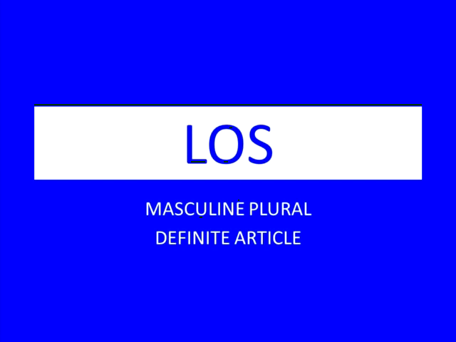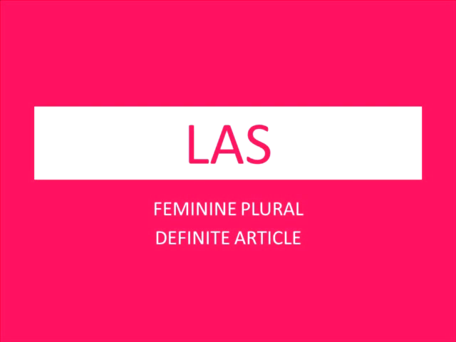La is the feminine singular definite article. La is a feminine singular definite article, and this is used for feminine nouns. Next we have los. Los is the masculine plural definite article. This is used for masculine plural nouns. Las is the feminine plural definite article, and this will be used with feminine plural nouns.